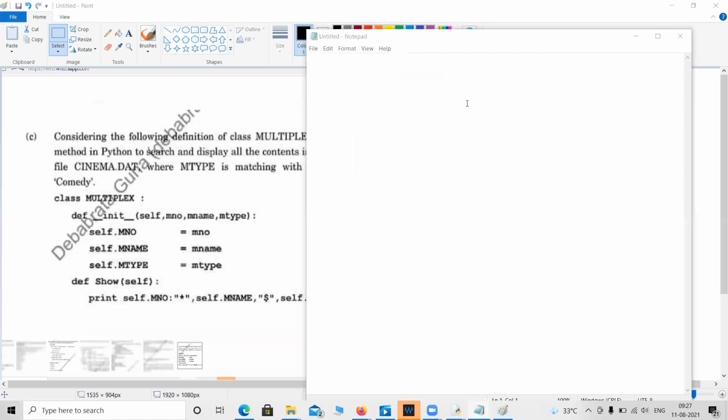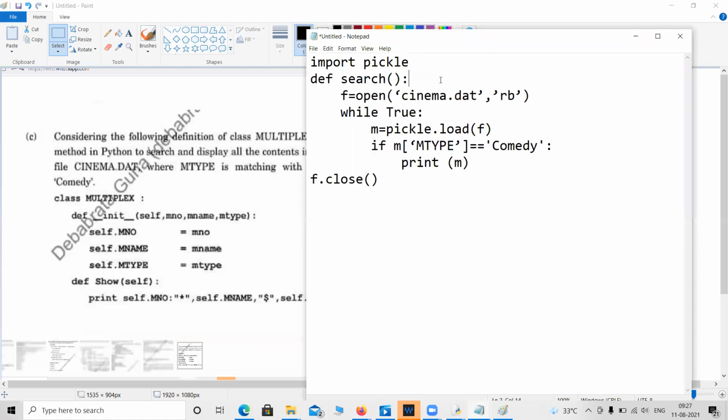So if I place Satyaki's program here, let me check if he has done it correctly or not. So import pickle, obviously def search, it is just a copy paste line. So he is opening a file with rb format. Why rb? Because we are just going to read the file. Okay, so while True, m = pickle.load(f), he is trying to read the records one by one. If m.type equals comedy, then print m.